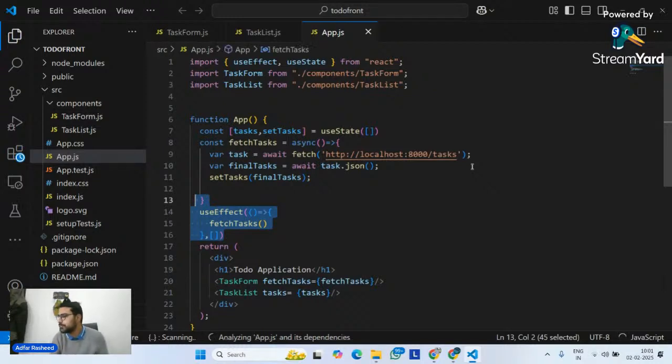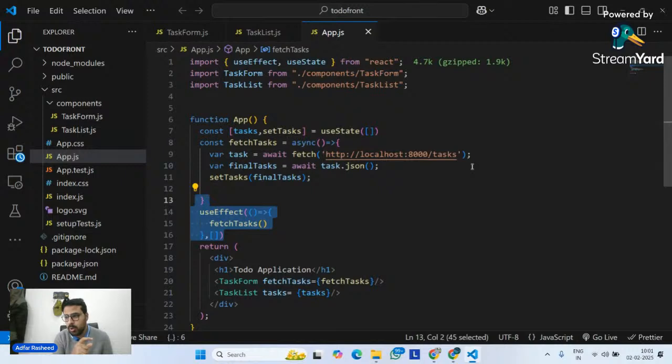Good morning, guys. So I think we can start with the session because yesterday, if you remember, guys, we started our discussion and we tried to understand a basic to-do application, right? And in that to-do application, we already wrote our backend logic, we wrote our front-end logic, and we connected our backend with the front end as well. And we were able to make proper requests of get and post from front end to backend.